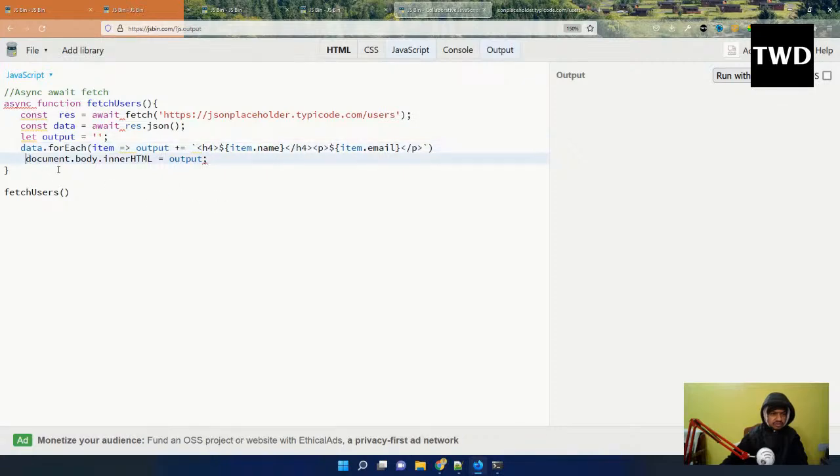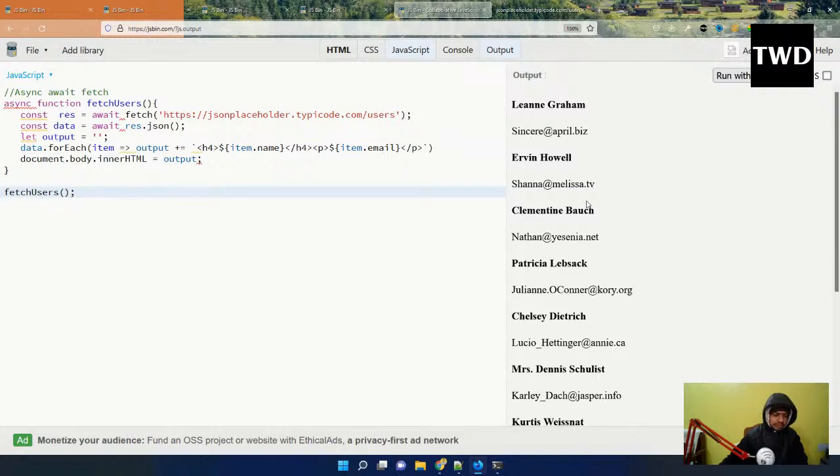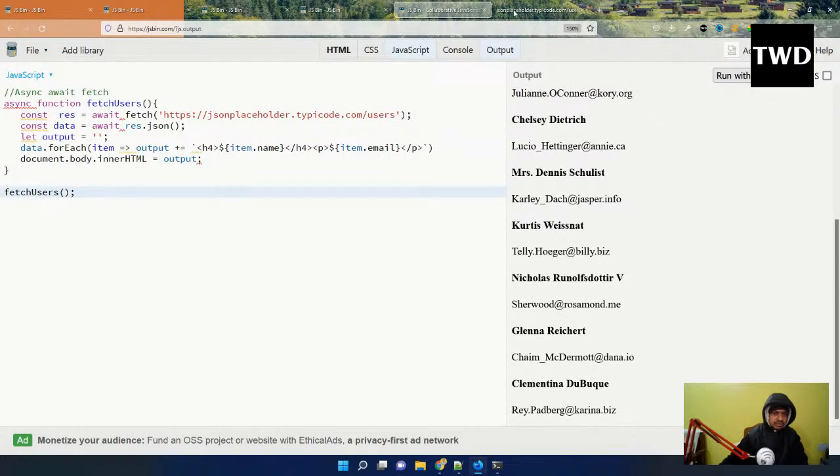Then everything is okay. document.body.innerHTML, and fetchUsers. And this fetch we are also going to use in the Node.js code. I will show that in the Node.js code also. Sometimes you can use front end kind of code in a way. So run with JS and it will show me everything from the endpoint. So this is how we use async await. This is the inbuilt thing.